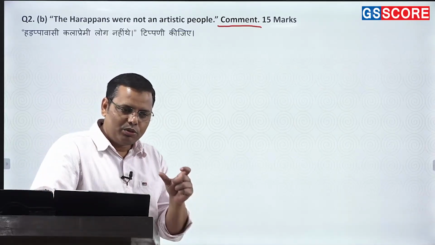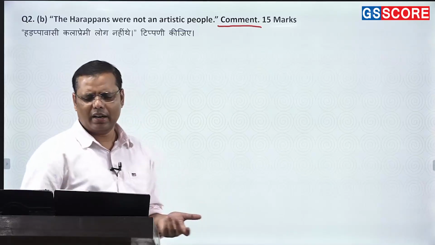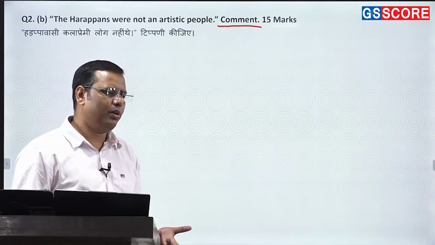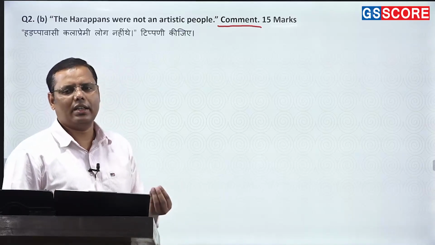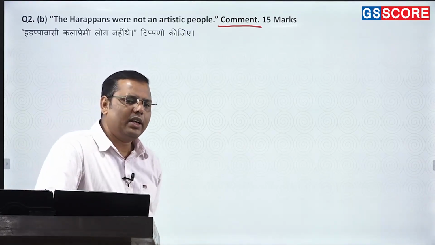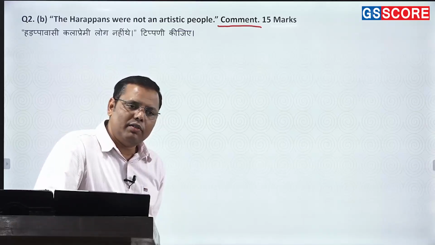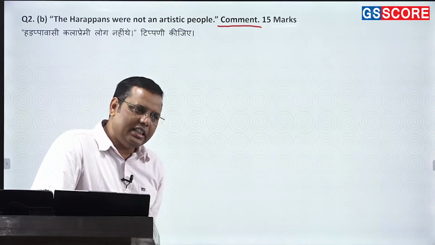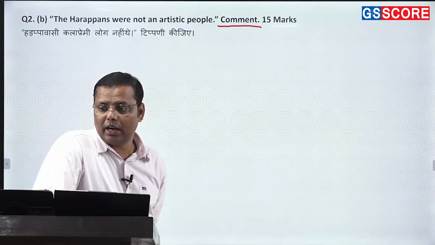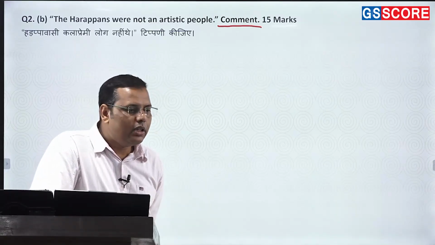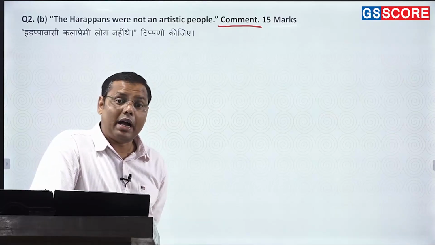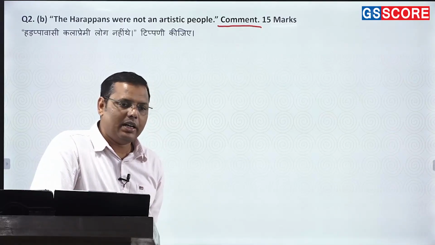And in fact, the most important thing, you can give certain examples in order to support your argument, because what are the examples of the Harappan art form? That's also very important. So in the examples, we can precisely talk about the terracotta figurines, and precisely speaking, this statement has been given on the basis of the terracotta figurines. That also I should tell you categorically, एस्थेटिकली सुंदर नहीं है, ये टेराकोटा फिगरेंस के बेसिस पे ही दिए गए हैं, because बाकी चीजें आप देखेंगे तो they had expertise undoubtedly.